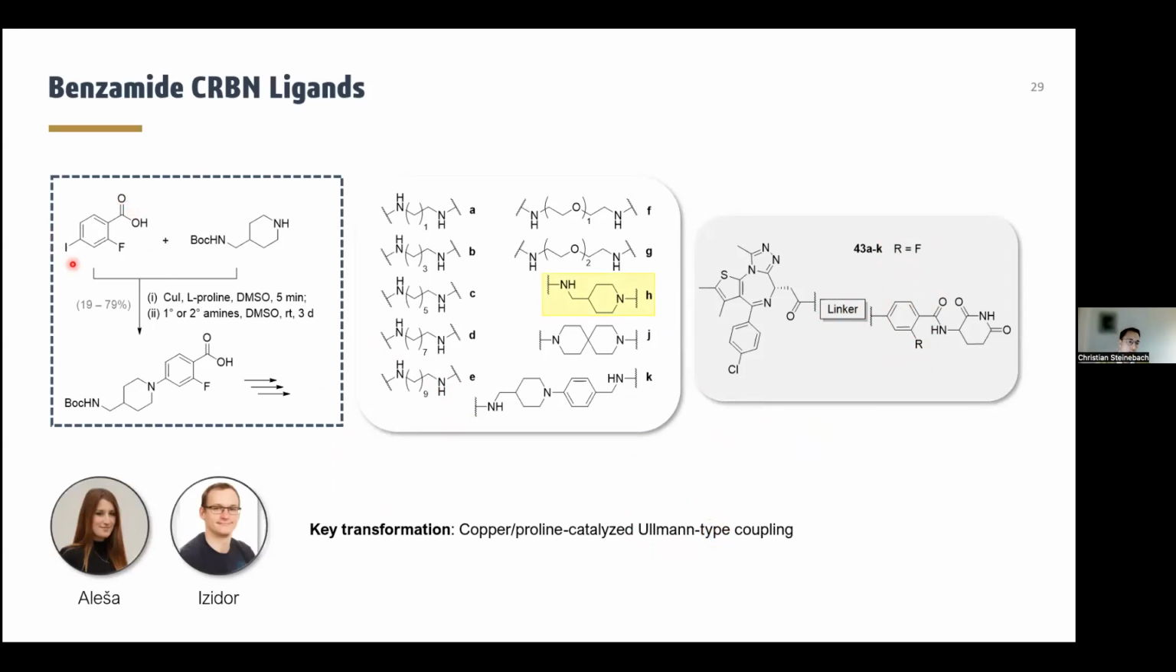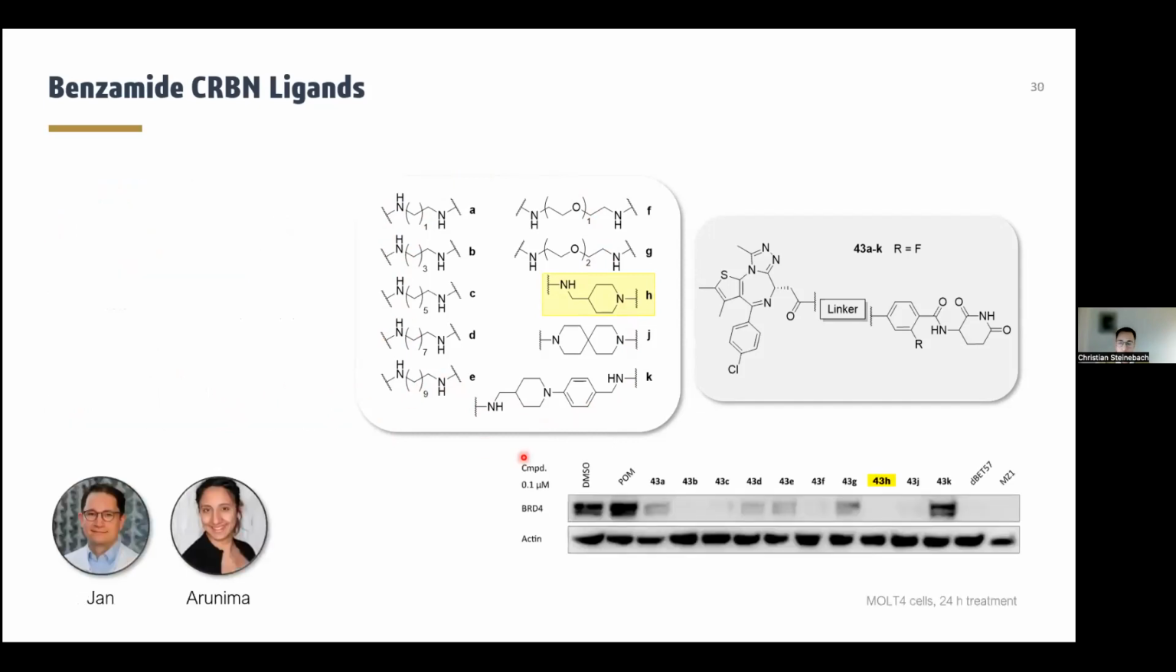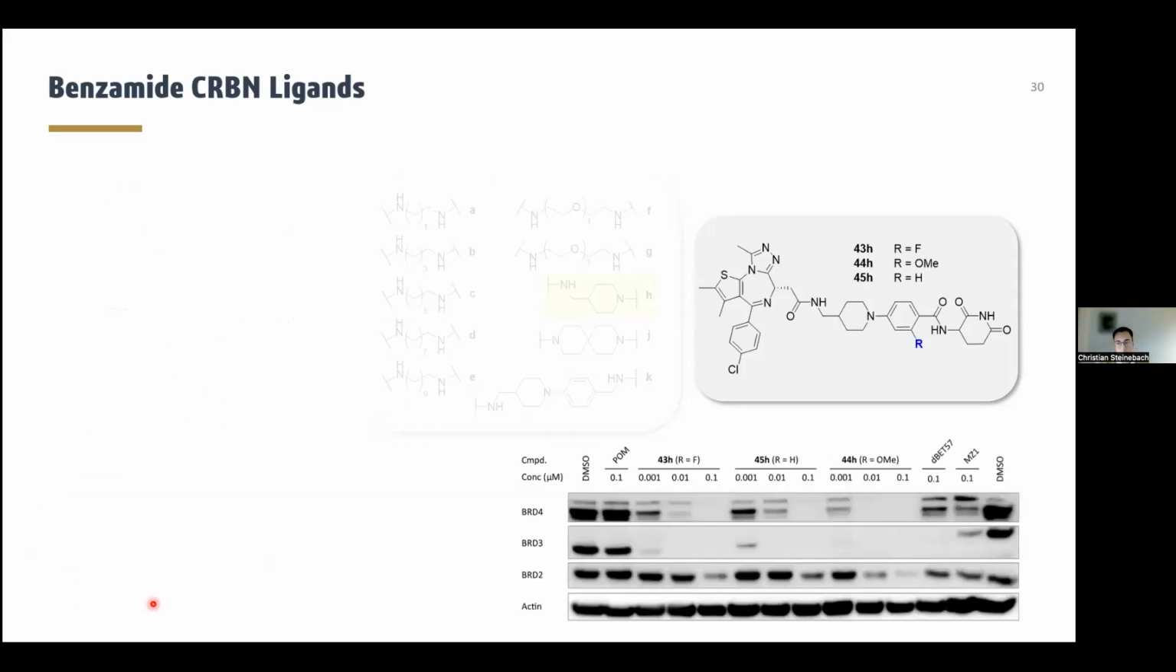So we started from this acid building blocks. We could attach all these mono-Boc-protected linkers. And from these intermediates, we then assembled the final PROTAC molecule. Compound 43H was then further selected for in-depth characterization, again done in Jan Krönke's lab.